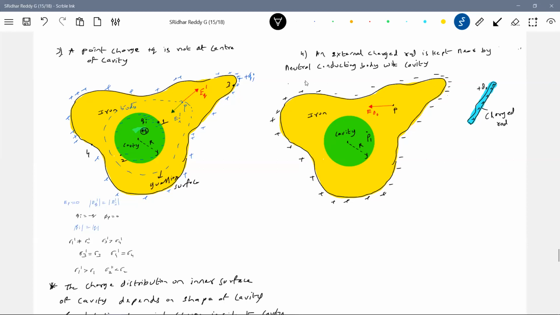How much is this induced charge? It need not be equal, so I'll write minus Qi here and plus Qi. The resultant of these two fields is such that EI will be opposite, so the net field at point P will become 0. So the Gauss law will become valid. If the field is non-zero, then the free electrons present here will experience a net force. Then they'll start moving in one specific net direction. There'll be a net flow of charge, current will flow, heat will be generated. Law of conservation of energy gets violated.